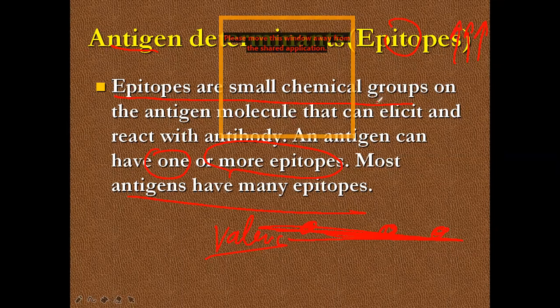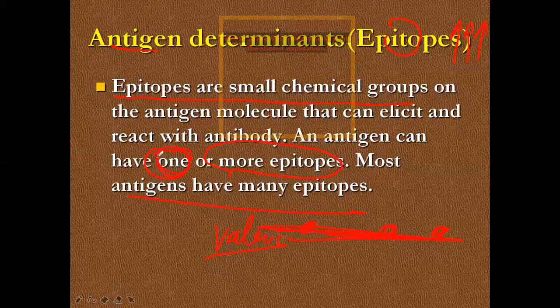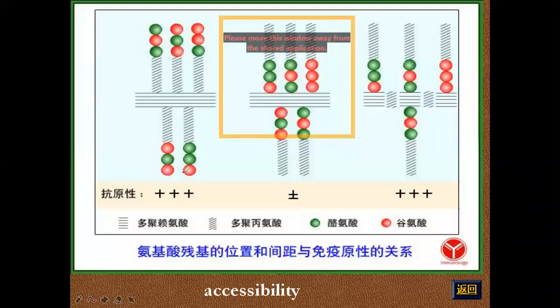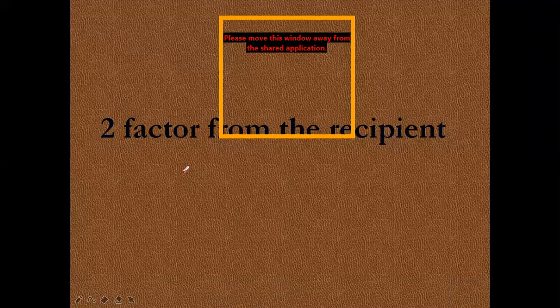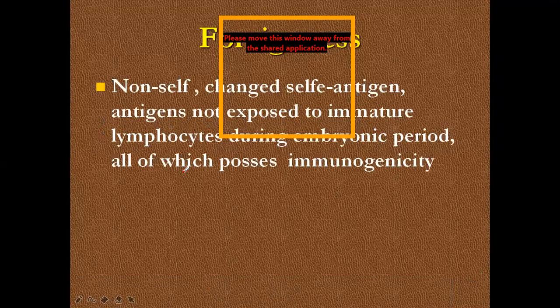If the antigen has just one or a few epitopes, you are a weak immunogen. So, the number of epitopes.